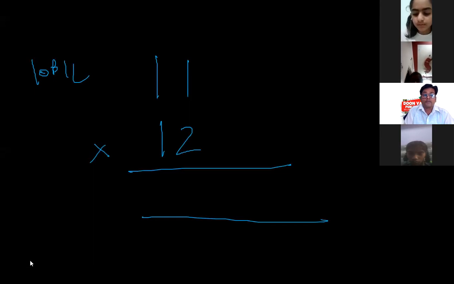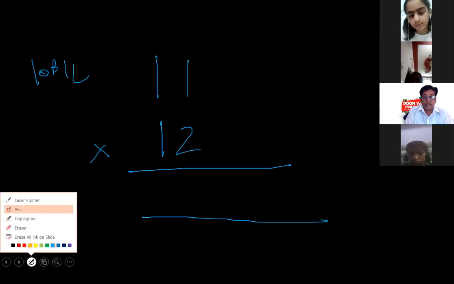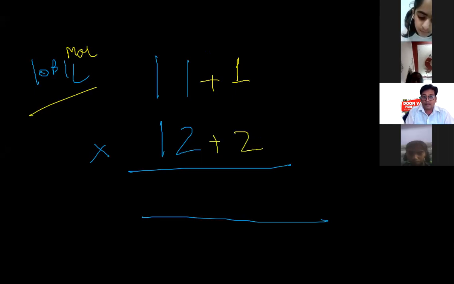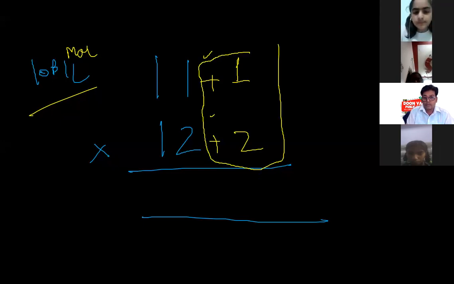Learn this, because when the multiplication is on the higher side, it will be very beneficial. How much more than 10 is it? It is one extra than 10, and the other is 2 extra than 10, so the plus sign will be here. In the first step I multiply 1 into 2, which gives me 2. And I will put 2 arrows there, one this way, one this way.